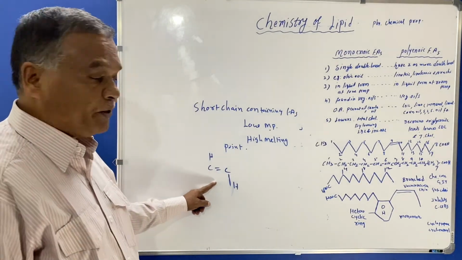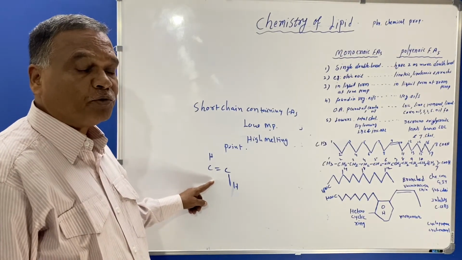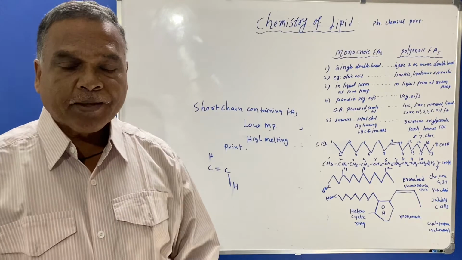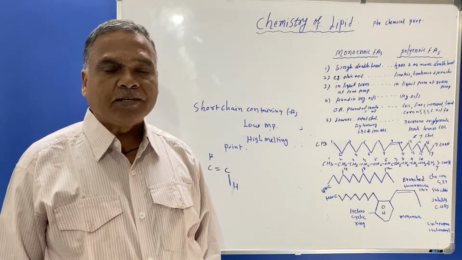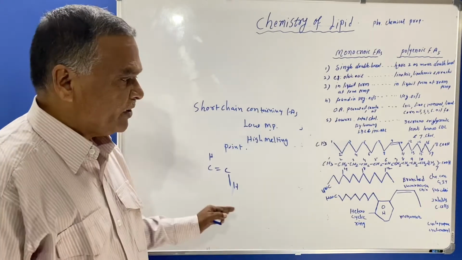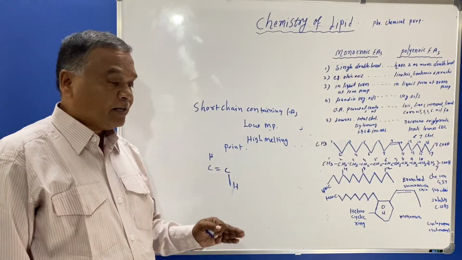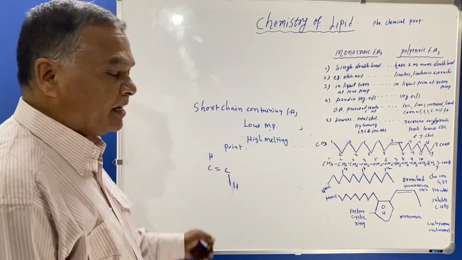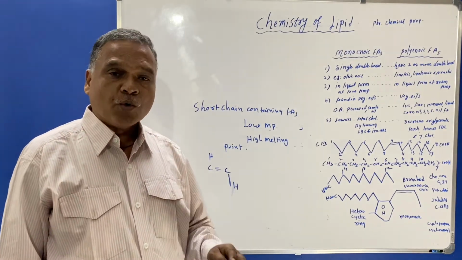I already explained this. Due to this form, bending of the unsaturated fatty acid takes place. Therefore they become short and have a low melting point. Saturated fatty acids have a higher melting point, and unsaturated fatty acids have a low melting point.